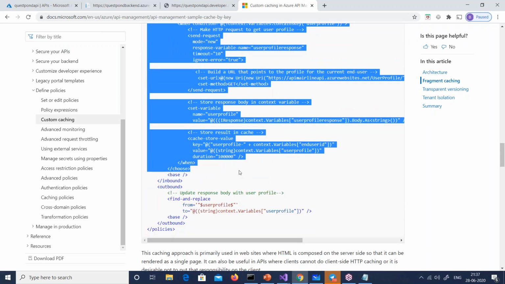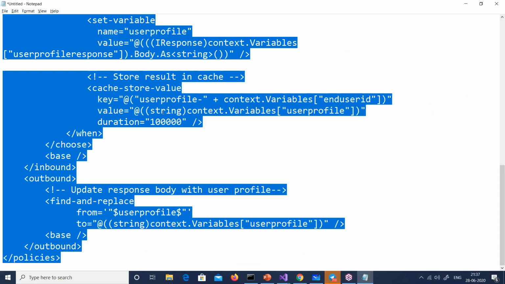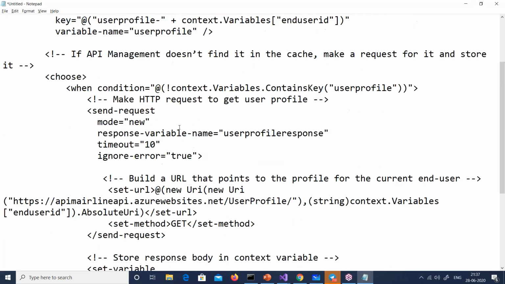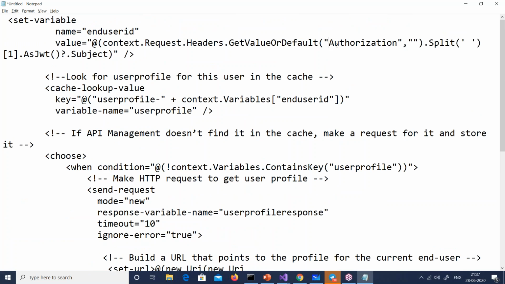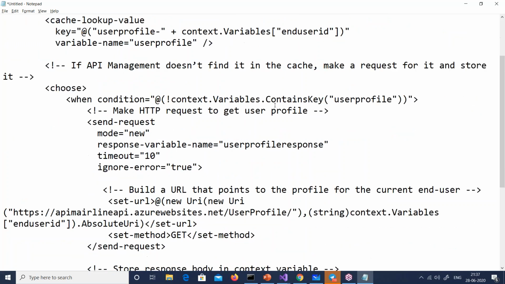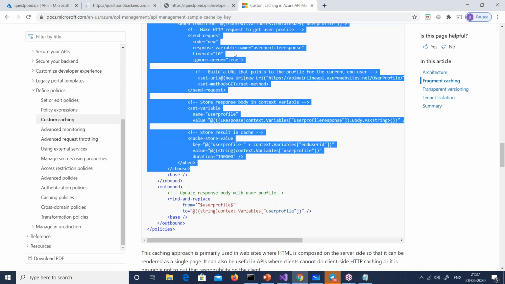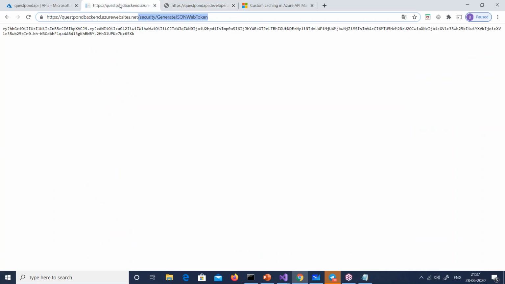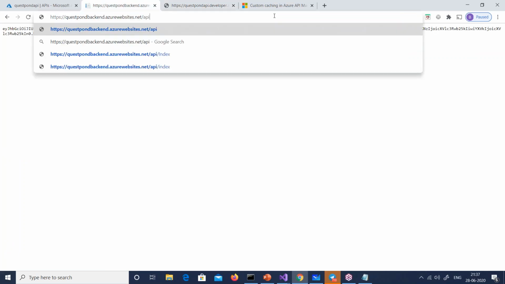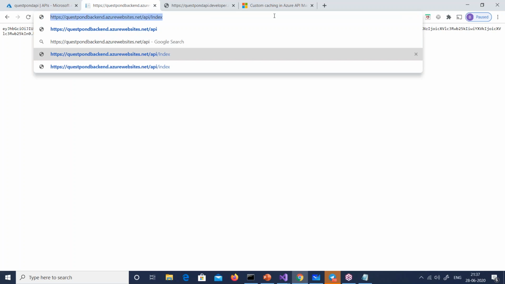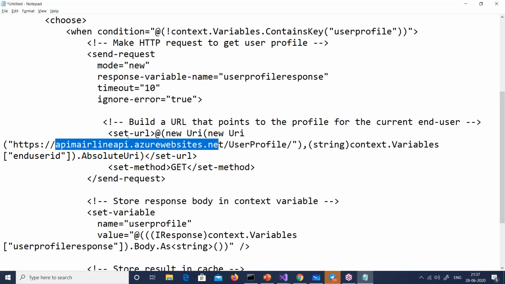I think I've explained the code. First, let us copy inbound. Oh, we have it here. Let me see. So this is all okay. This is the variable which is created out here. Only the URL. This URL cannot be this one. It will be something related to my URL, right? So what I'm going to do is I will take the URL of API/index. Right. So I want that.